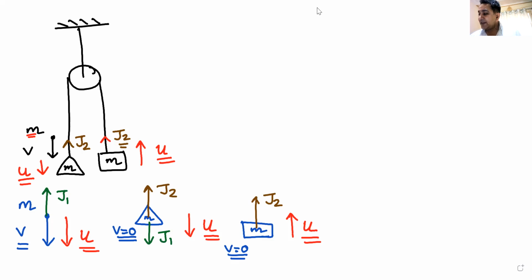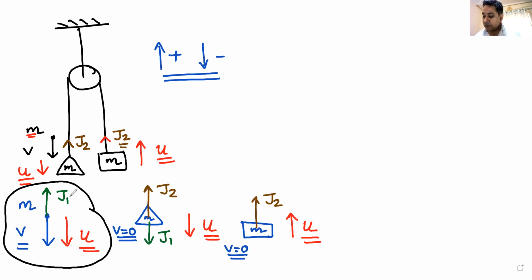Now remember my sign convention: upwards is positive, downwards is negative. I apply the impulse momentum theorem on this particle. Can you tell me what the impulse momentum theorem applied on this particle looks like? The total impulse, which is J1, positive because it is in the positive direction, will be equal to the change in momentum.